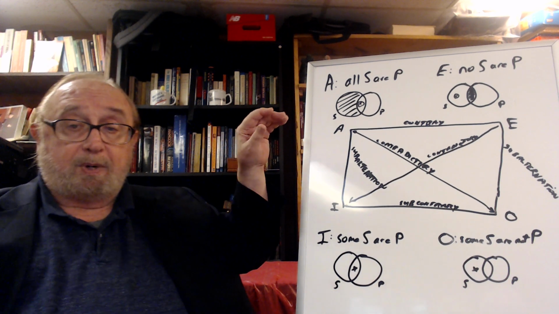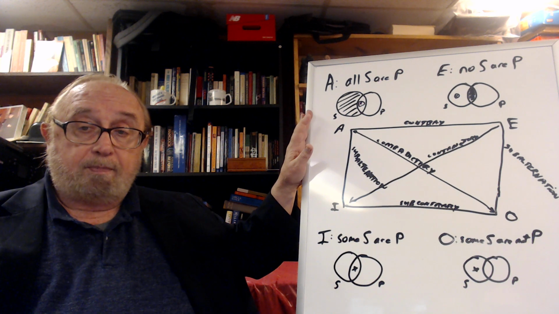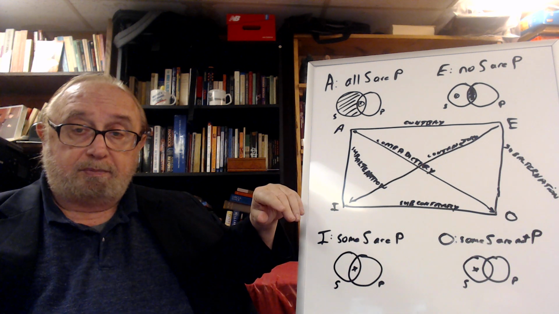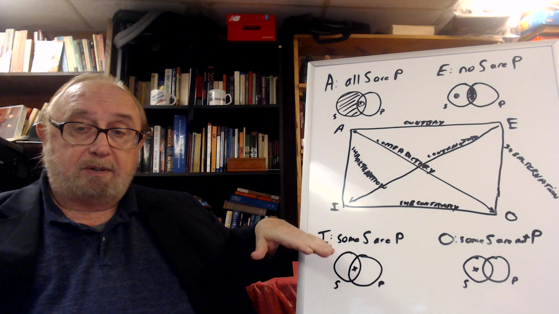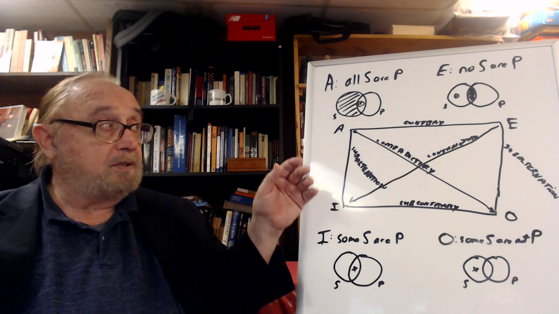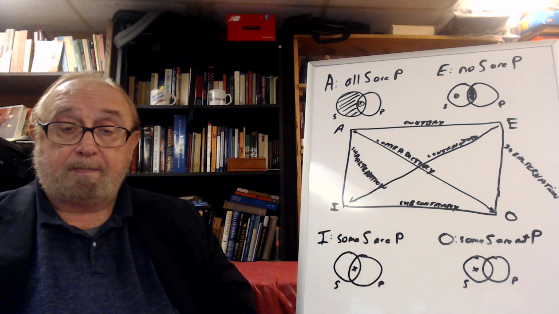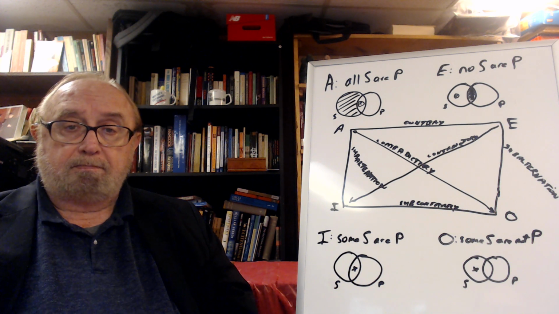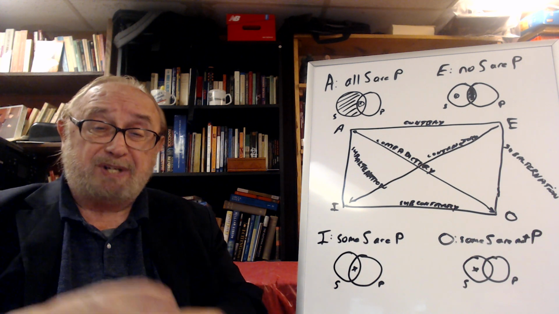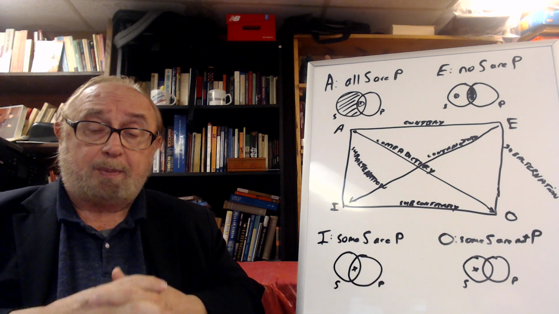So again, to summarize, what's important here for logicians is: what is the quantity, what is the quality, and what is the distribution? Are they universal or particular? Are they positive or negative? And do they distribute the subject term or the predicate term, or both, or neither? I hope this helps people who are studying logic and are trying to understand the logical relationships between different subjects and predicates in these categorical propositions.